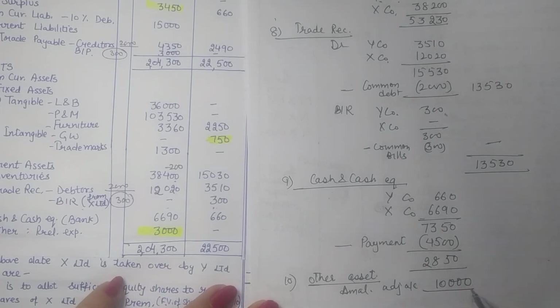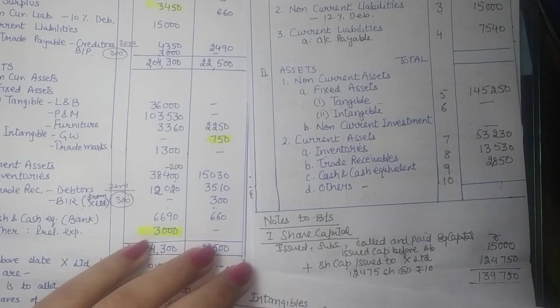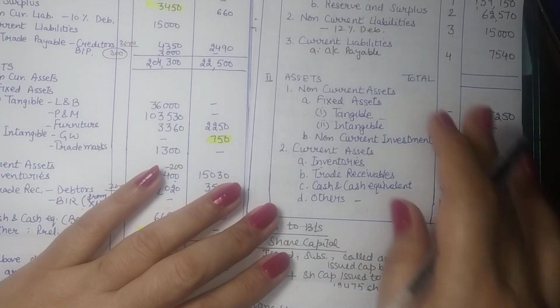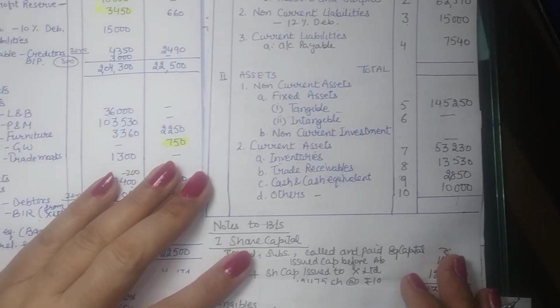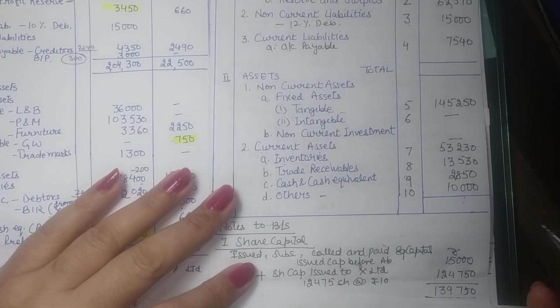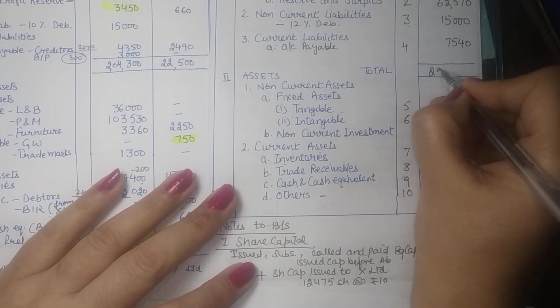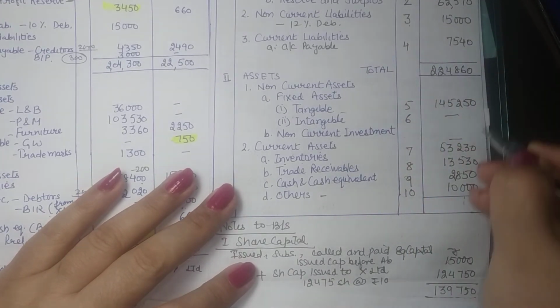So that is your other assets. So write it 10,000. So this is how we compile the balance sheet of the company. Now you can total up the balance sheet and verify whether your answer is correct. So 2,24,860.